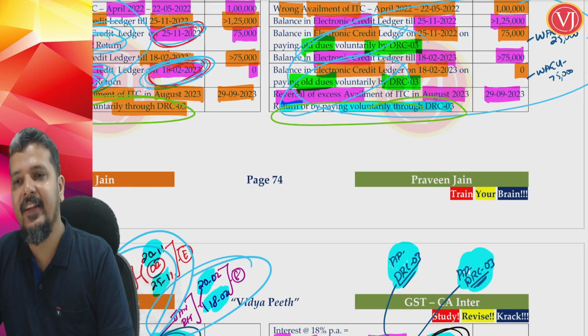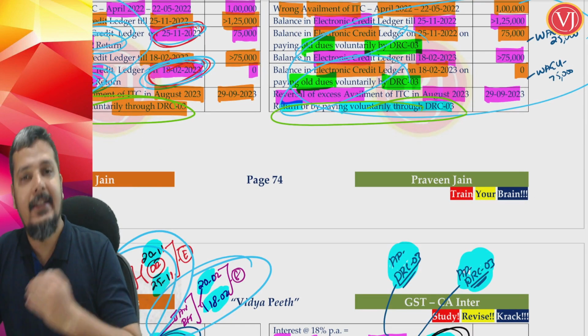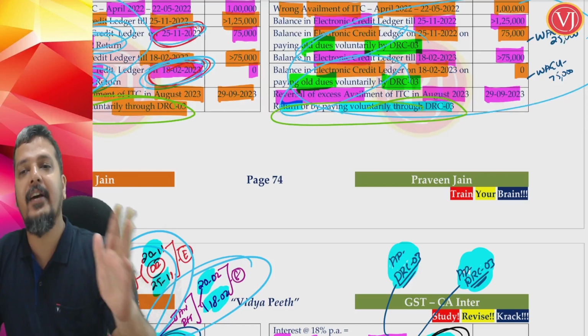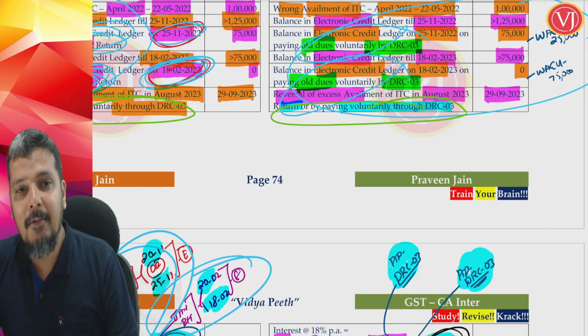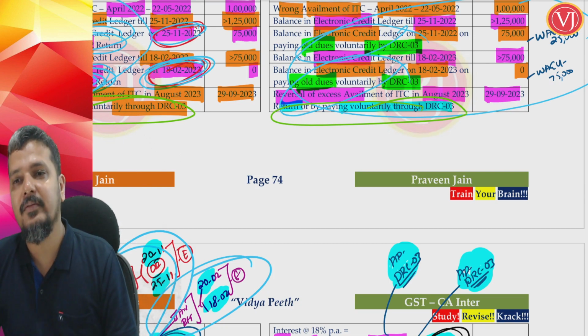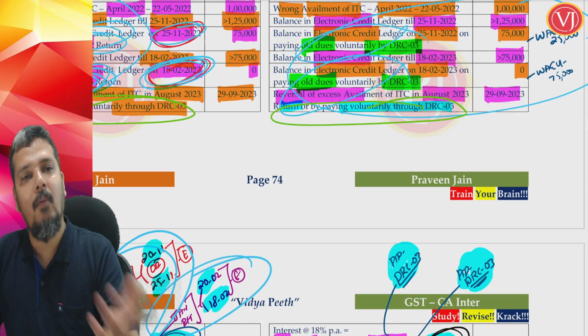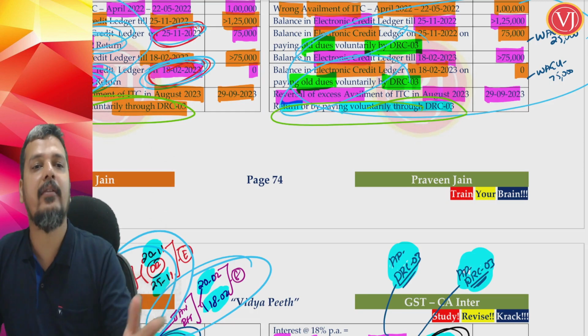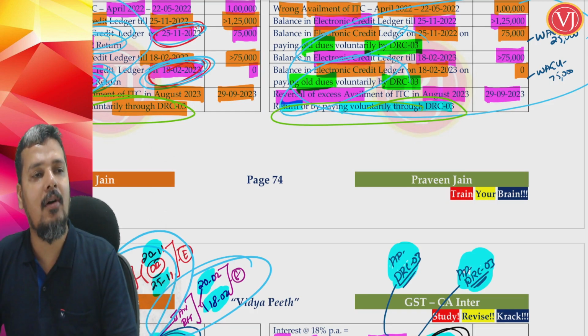Even till date, my credit balance never ever came down below 1 lakh. There will be no interest.